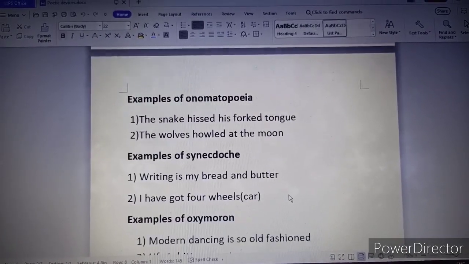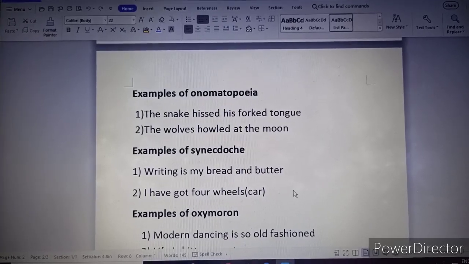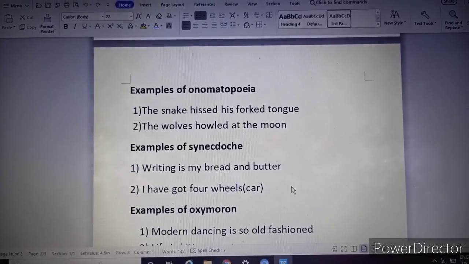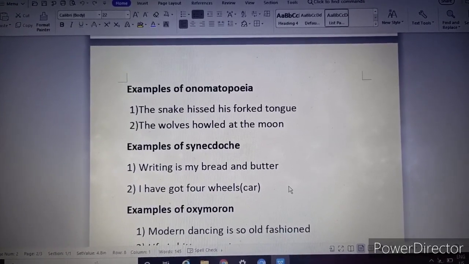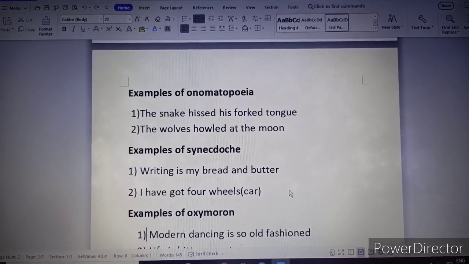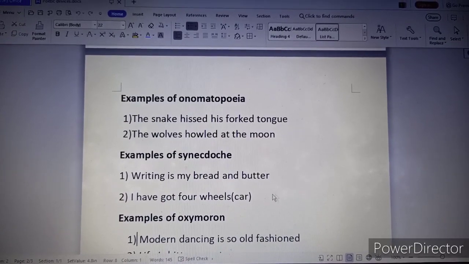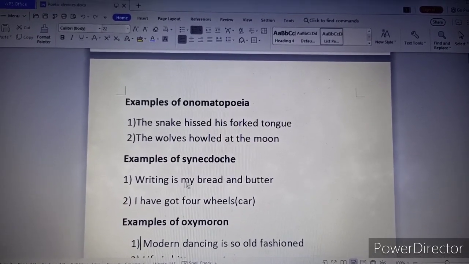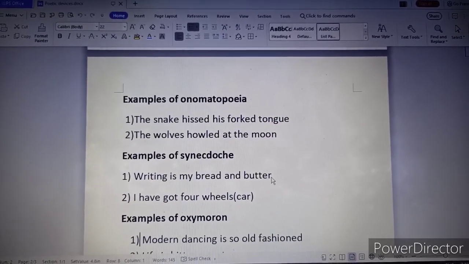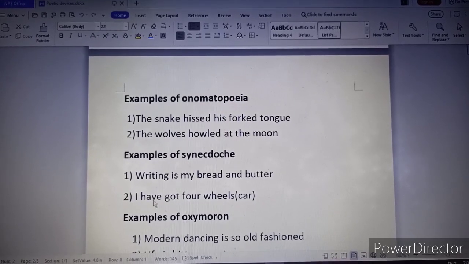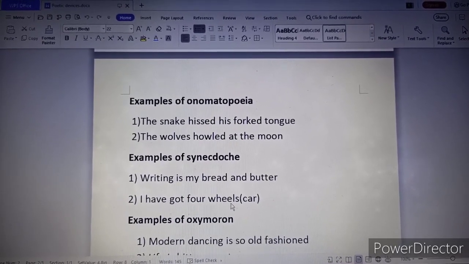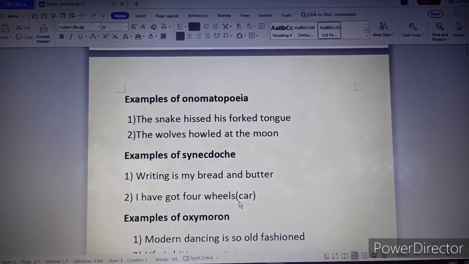Coming to the next one, synecdoche. Synecdoche is a part of something which is used to refer to the whole, and sometimes whole to the part. That is synecdoche. Example, writing is my bread and butter. Second example, I have got 4 wheels. 4 wheels means here car.